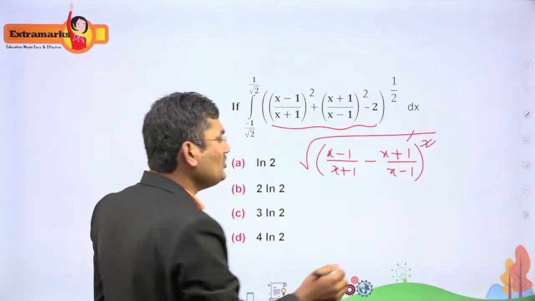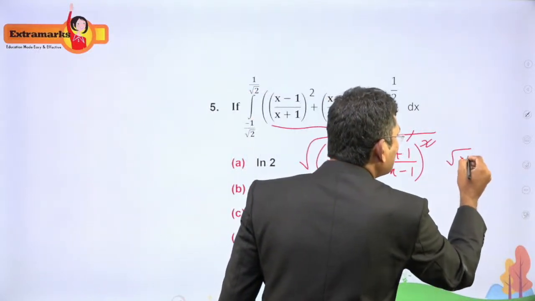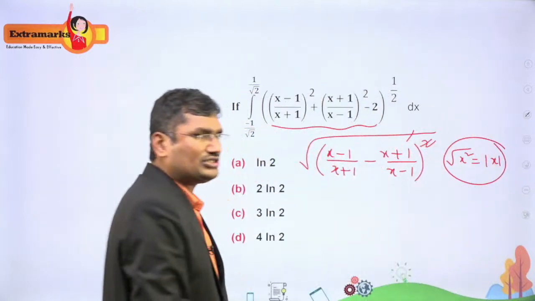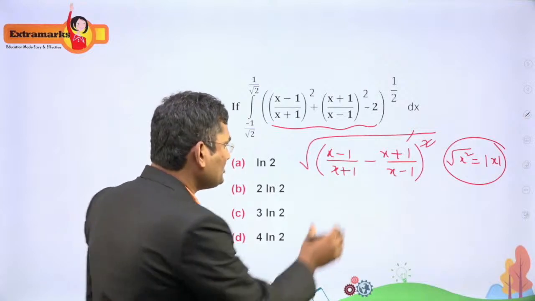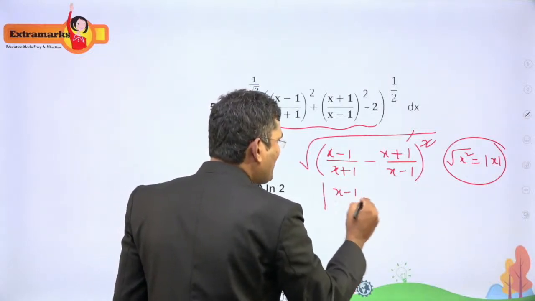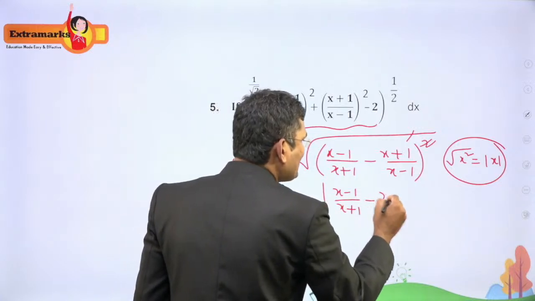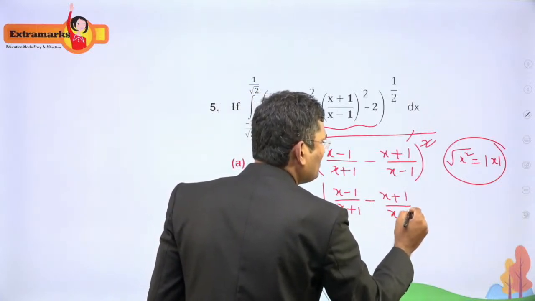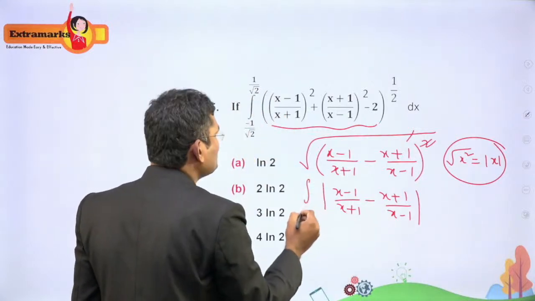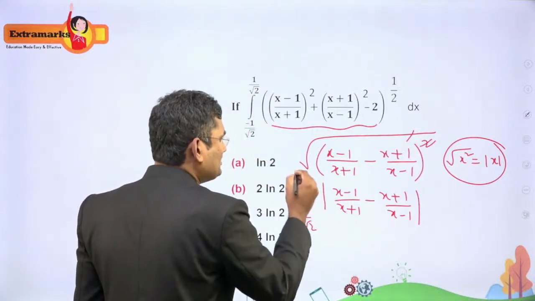But remember that when the square and square root get cancelled, this is not x always. This is x only whenever x is positive. This is mod x, so that's why this should be mod x, right? Mod of x minus 1 by x plus 1 minus x plus 1 by x minus 1. So this is the modulus. The integration sign and my limits come as they are.